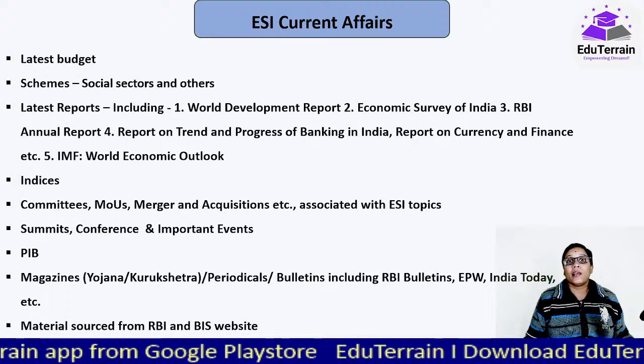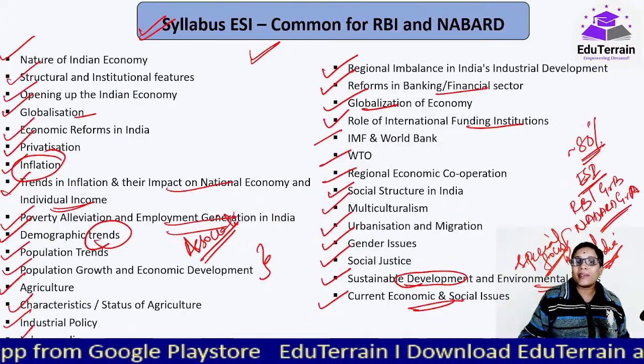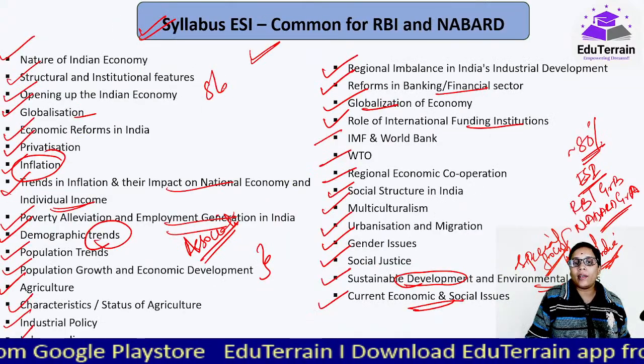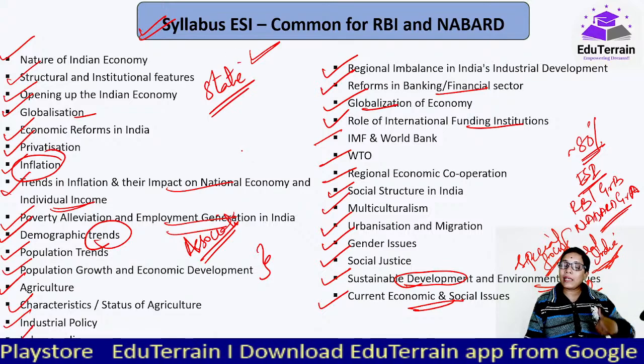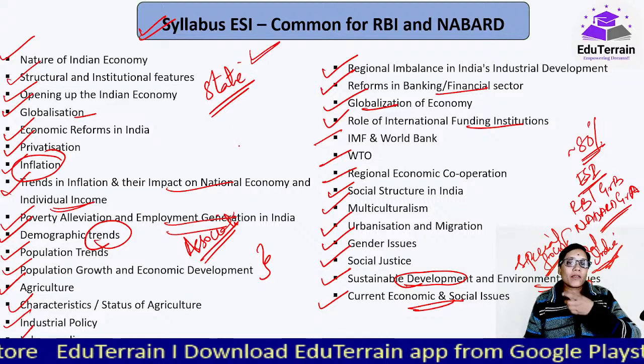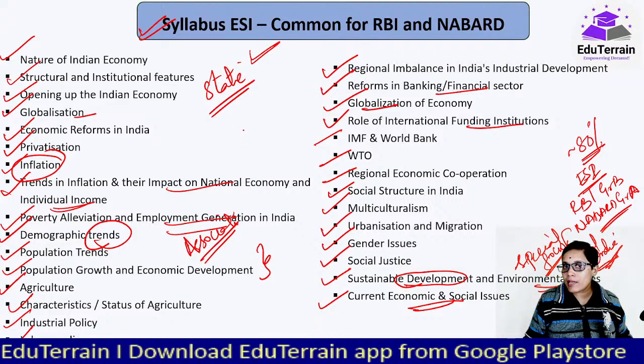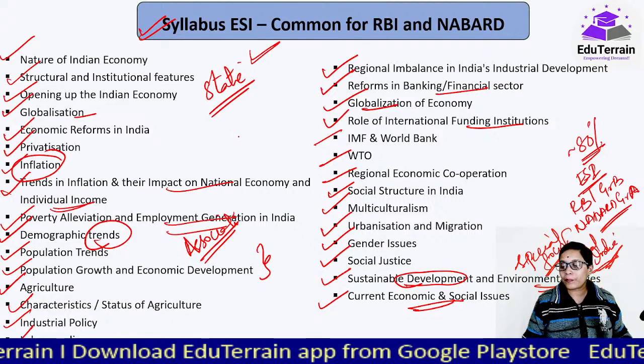OK, now one thing is complete, our static part. This is all about the static part. Now current affairs. Current affairs would be whatever the current affairs associated with these topics would be, first thing.